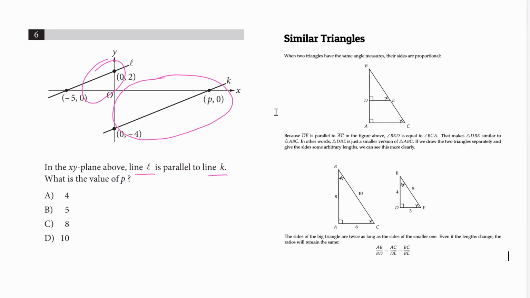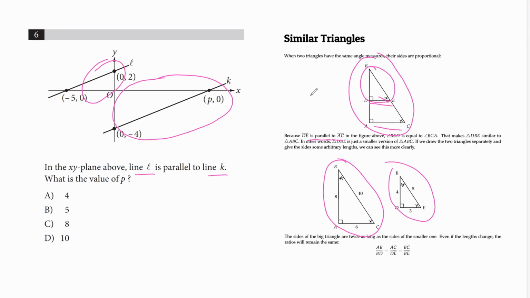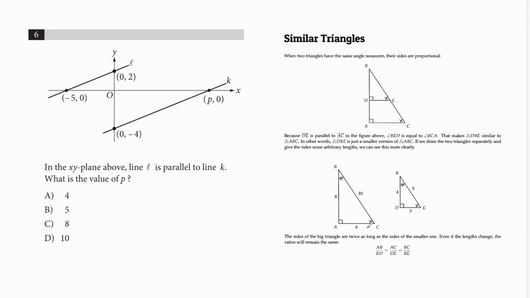Similar triangles, as you can see here. You can pause the video and study it until you understand. So we have similar triangles, and parallel DE and AC. When they are parallel, that means the small triangle and the bigger triangle are similar to each other. They separated the triangle to make it clearer for you. So from this similarity, we can have this ratio.